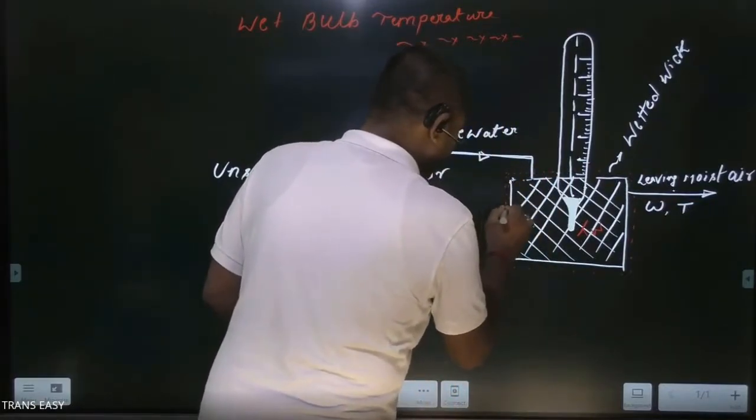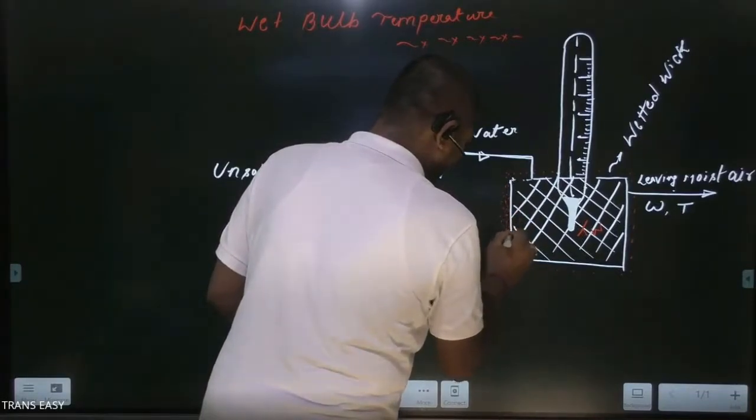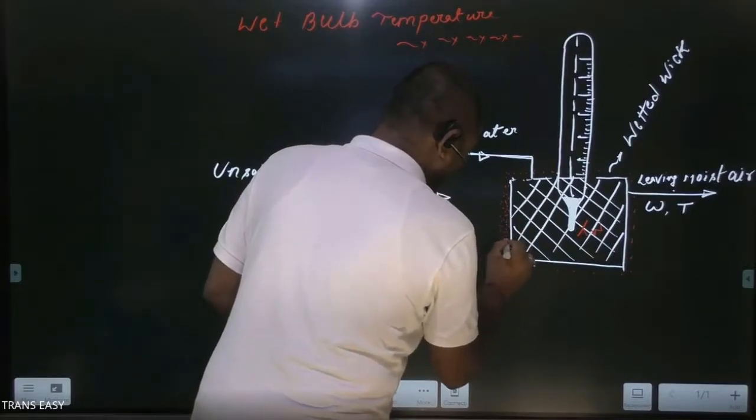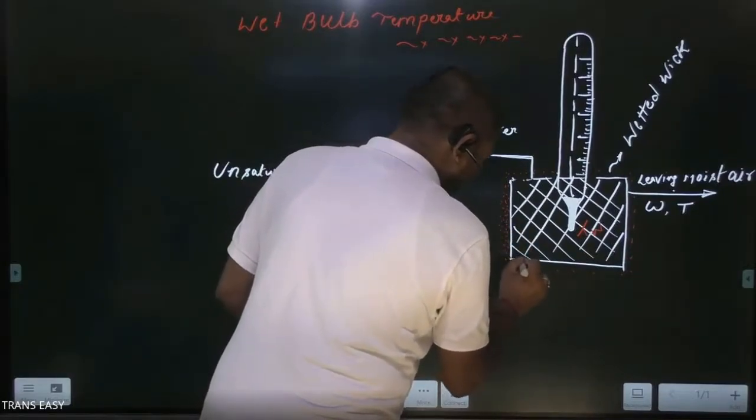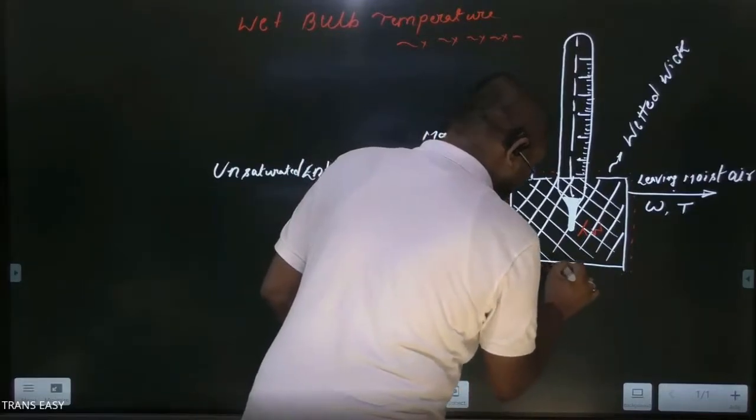So friends, here this liquid body, that is the wetted wick, has water vapor in saturated condition. Here water vapor is completely saturated.